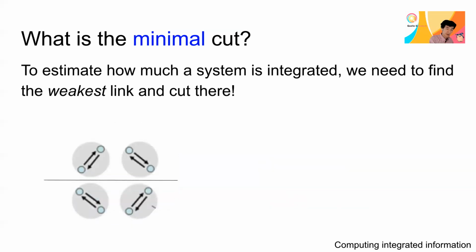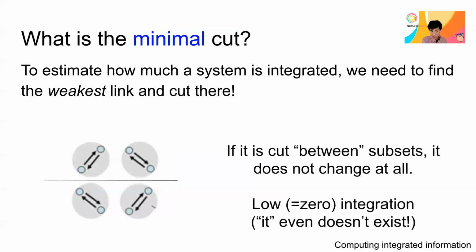So if we consider this 8-neuron system that is composed of 4 completely separated subsystems, and we identify the cut as this horizontal one, then of course even if we replace this with noise, because there is no connection to begin with, nothing changes, right?